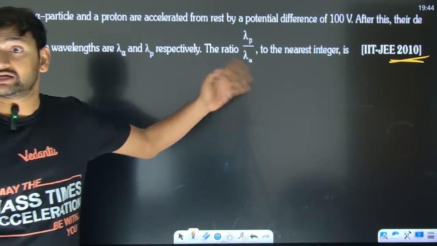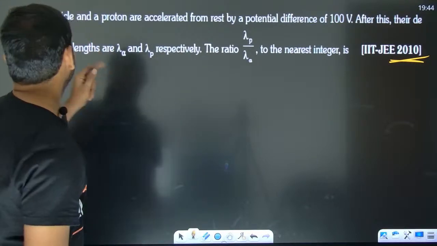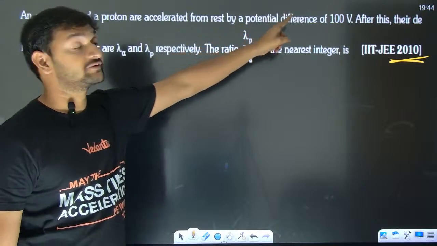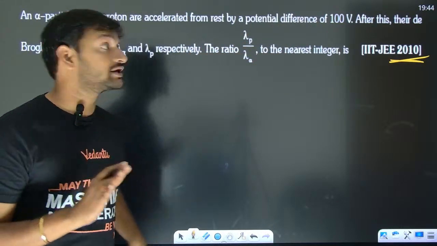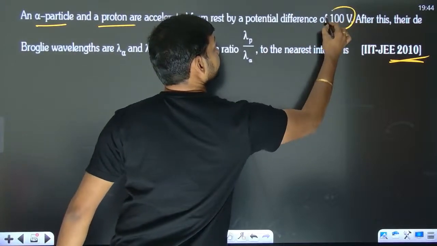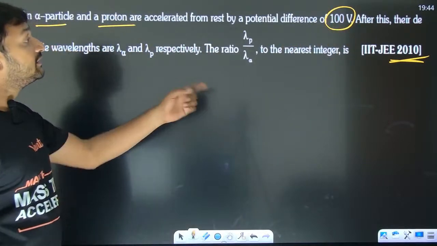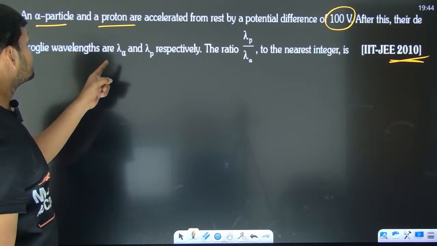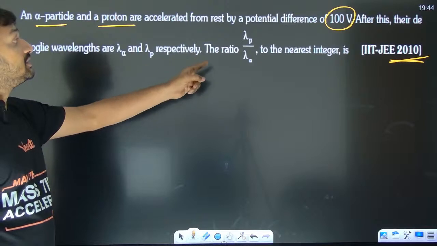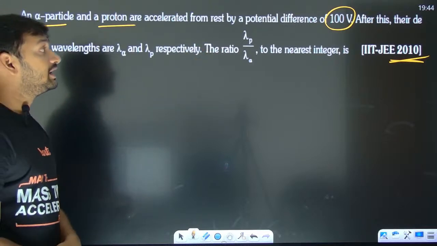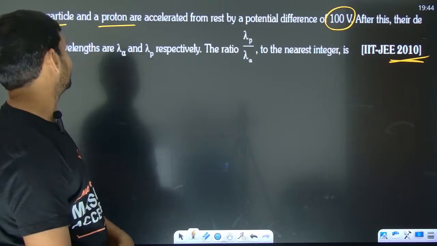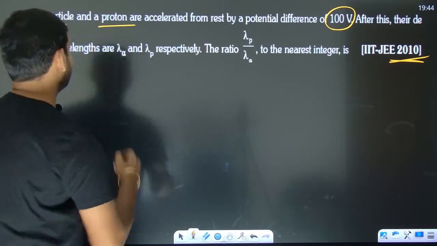Next. IIT JEE Advanced 2010. Okay. Now look. An alpha particle and a proton are accelerated from rest by a potential difference of 100 volt. Both of them are accelerated by the same potential difference. After this, the De-Broglie wavelengths are lambda alpha and lambda p respectively. The ratio of lambda p by lambda alpha to the nearest integer. They are accelerated through same potential difference.